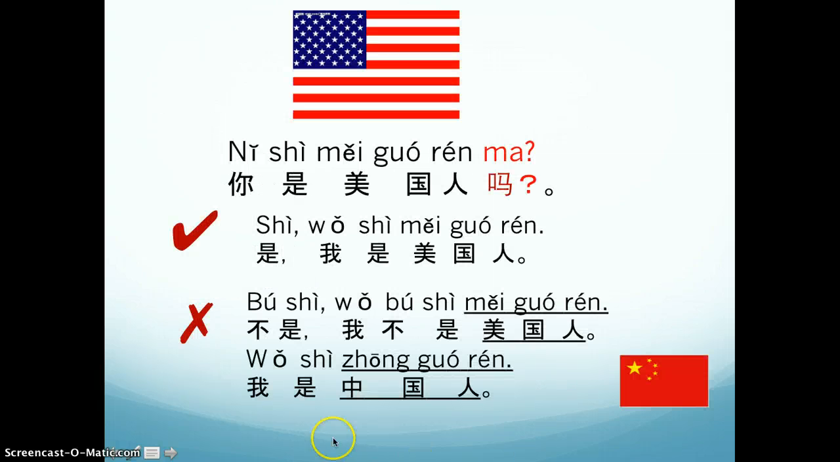So here is the summary of what we learned today. Okay, this is important. You may write this down or print it out. It is a template for the structure.